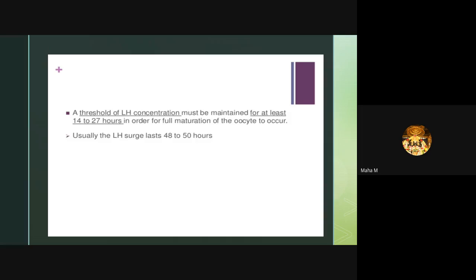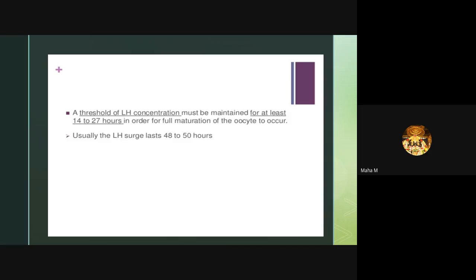The threshold of LH concentration must be maintained for at least 14 to 27 hours in order for full maturation of the oocyte to occur. Usually the LH surge lasts 48 to 50 hours. LH, FSH, progesterone and growth factors will activate plasminogen activator synthesis in granulosa and theca cells. This leads to plasmin and collagenase formation. This disturbs the follicular wall. So this leads to formation of the corpus luteal cyst.